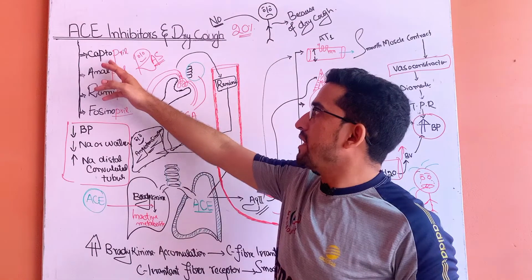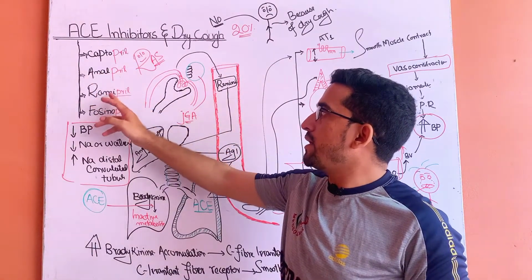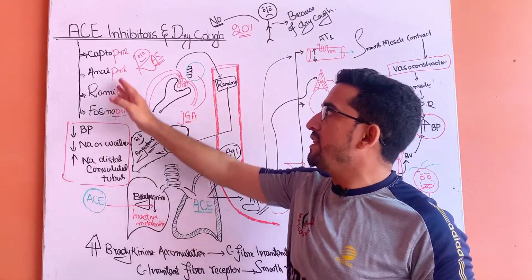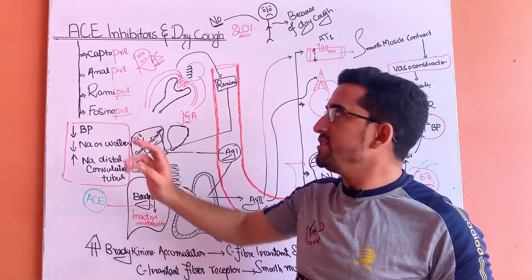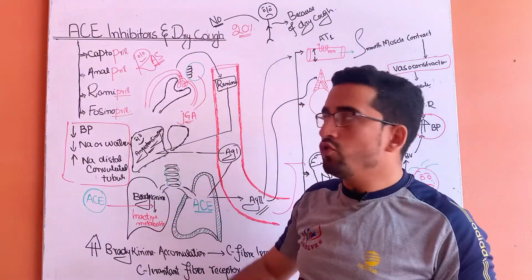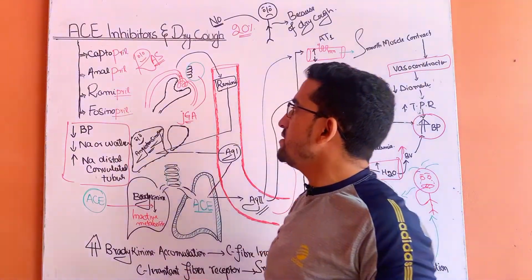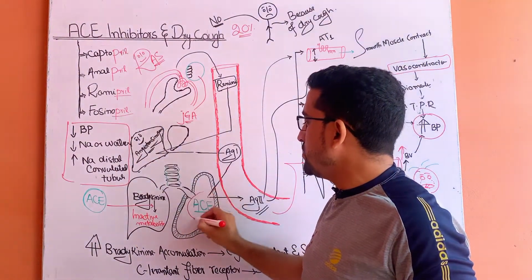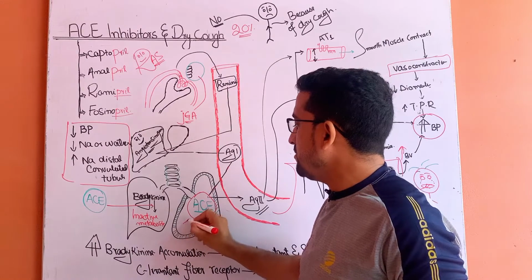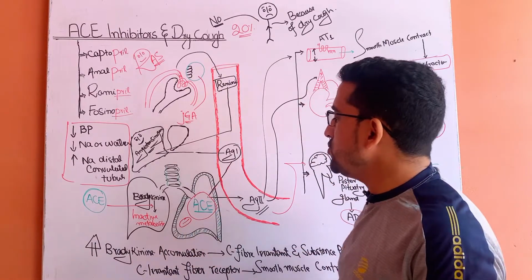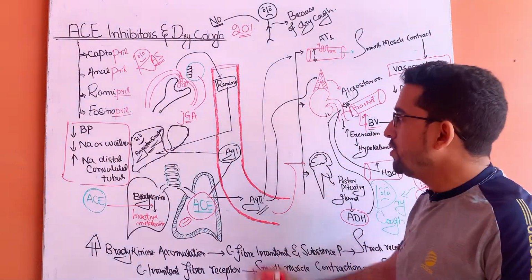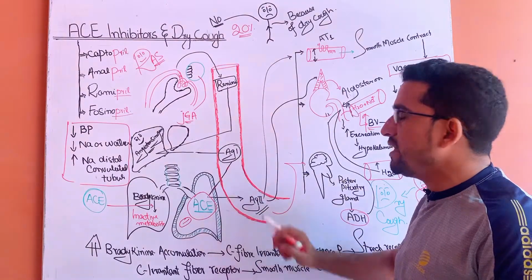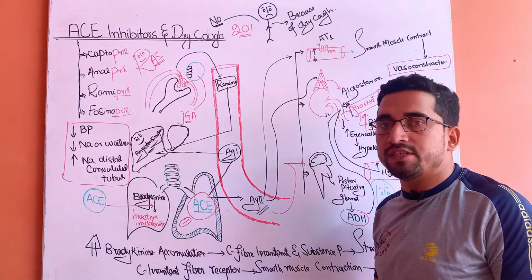These contain Captopril, Enalapril, Ramipril and Lisinopril. They end with the name of pril. So by acting of this group of medicines on the angiotensin converting enzyme, they block this enzyme, so angiotensin 1 will not be converted into angiotensin 2.